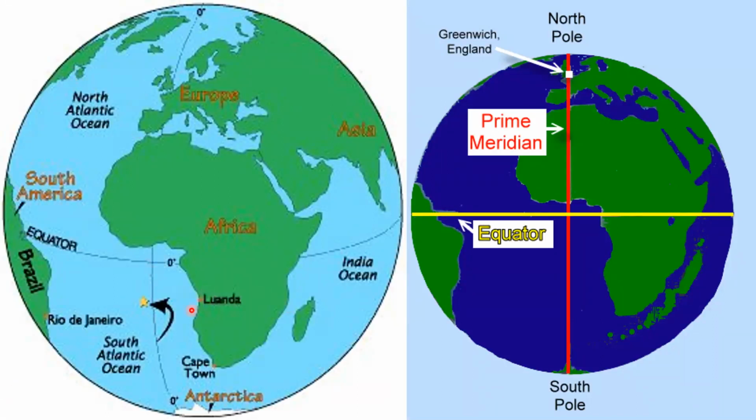And it's quite interesting to know that the equator, the 0 degree latitude, and the prime meridian, 0 degree longitude, meet each other or cut through each other in the Atlantic Ocean.